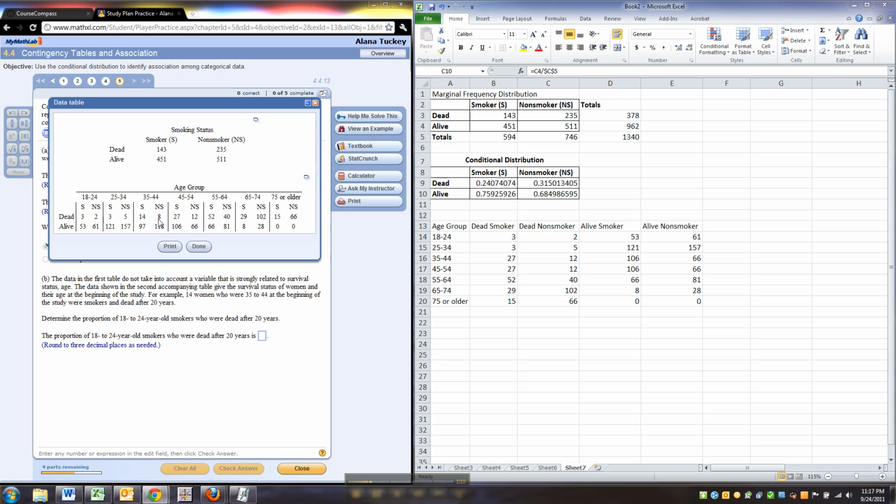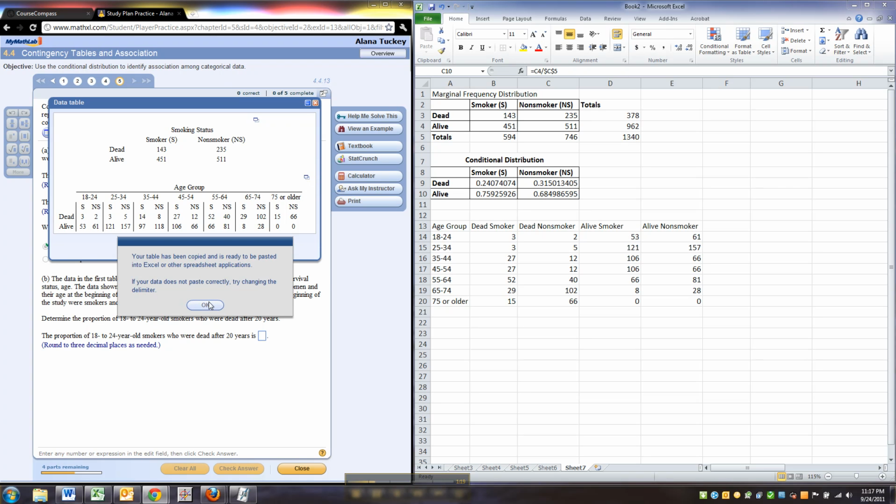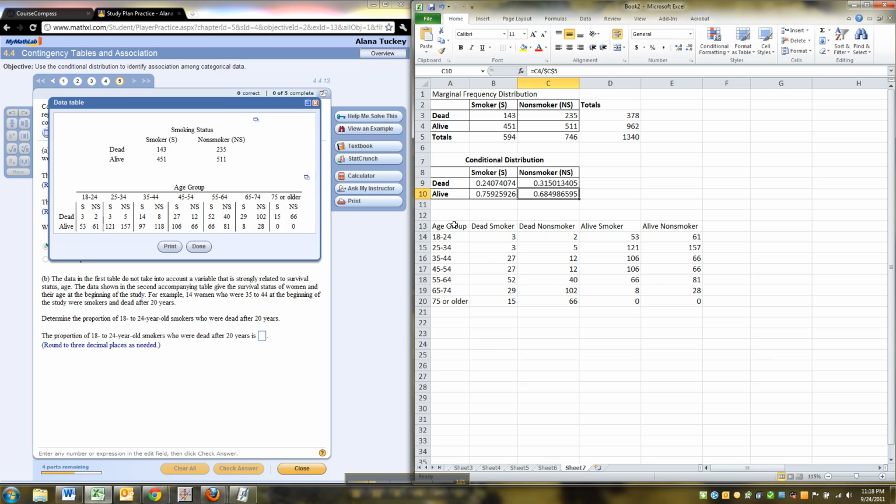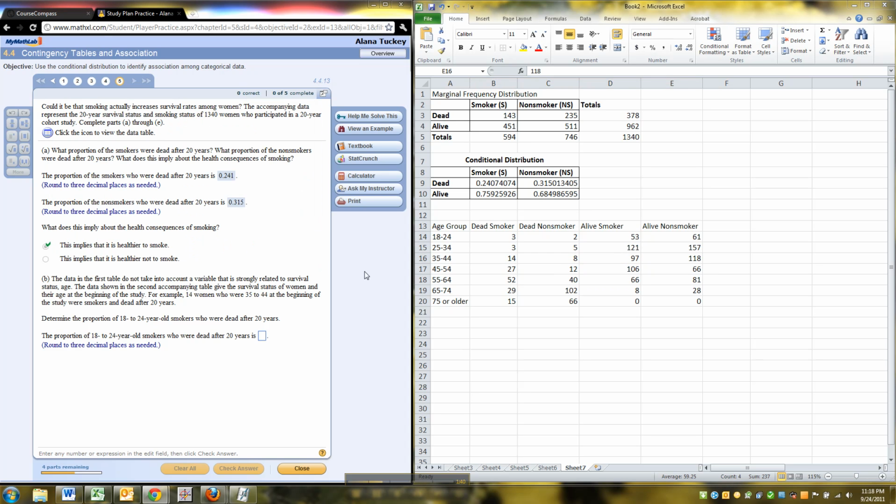Now, one thing I noticed when I did this, see how that's 14 and 8 and so on? But if you click copy and you paste it, say OK, and then you paste it over here, which I did, they have the wrong numbers. I'm going to have to email them. So it always pays to double check because somebody had to code this in and it's really easy for them to make a mistake. They actually had the 4 wrong numbers for 35 to 44. And I will send them this video so they can see it. All right, so done with that.